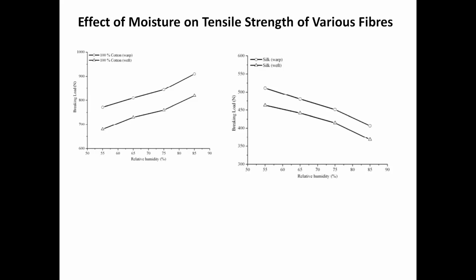Suppose somebody says the tensile strength of a steel fiber is 20 grams per denier, and the tensile strength of silk is higher. If you compare the tensile strength in terms of grams per denier, you will get a clear-cut division, and you will get a higher value in case of silk, because silk has very low density in comparison to steel. Steel has a density of 7.5, something like that, and silk has 1.32.